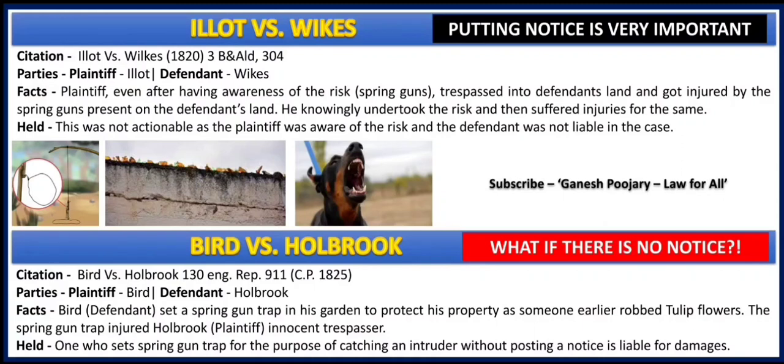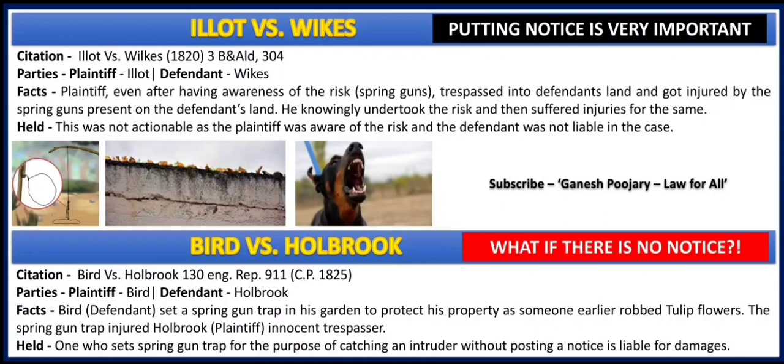Now, getting into the land of Wikes, Illert was very clearly aware that he is exposing himself to the risk of spring guns, and even after being aware of that, he trespassed and later got injured.